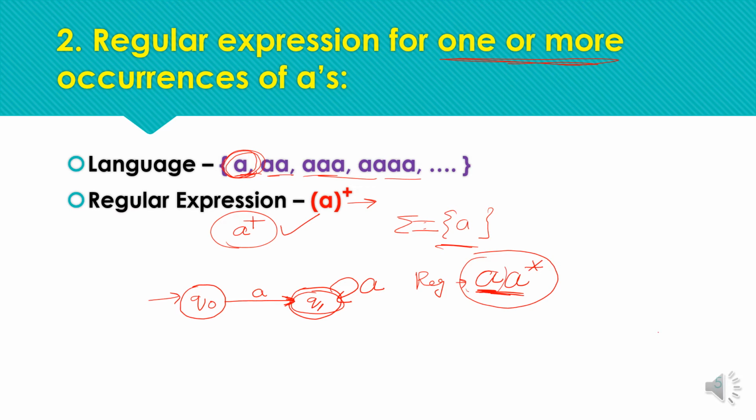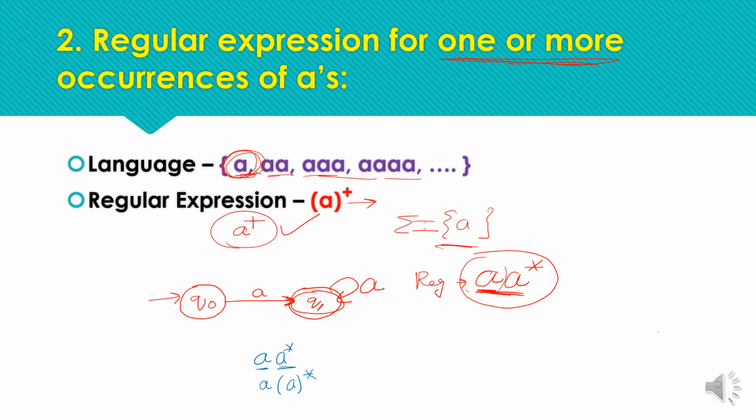So here the expression can be represented in multiple ways, like A followed by A star. Here we have the concatenation of two patterns, meaning we can take them as two patterns, the first pattern is this and the second pattern is this.